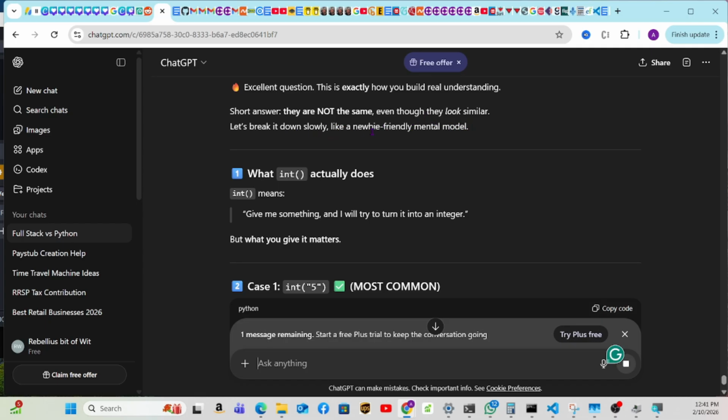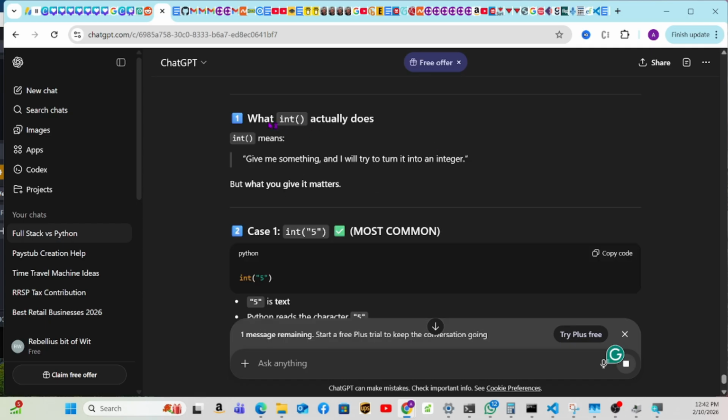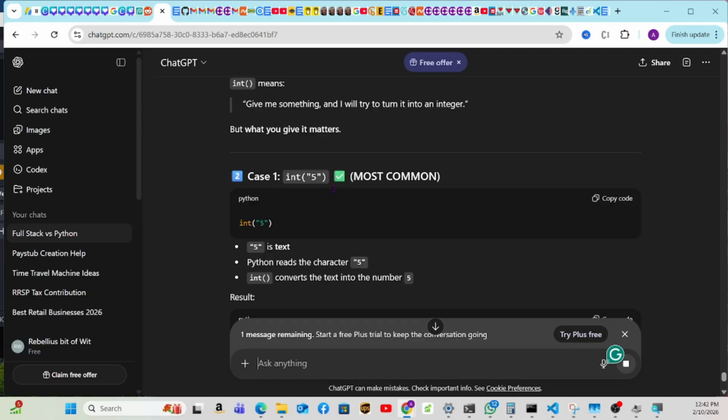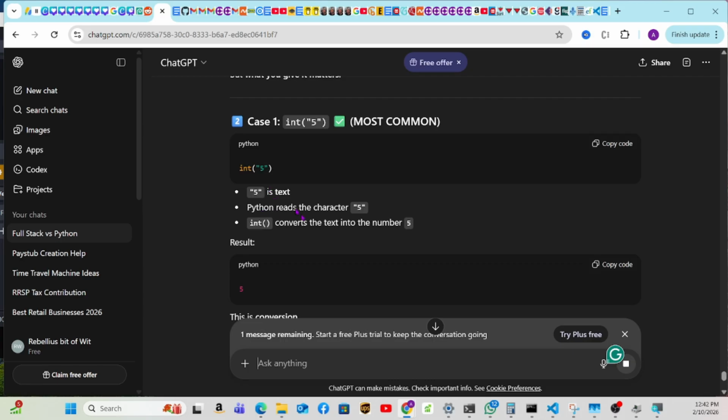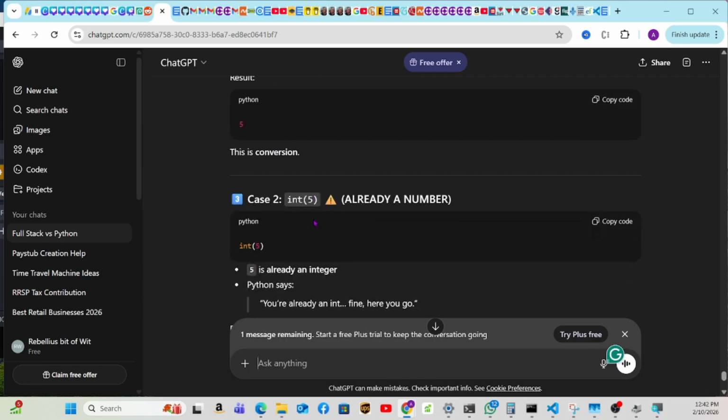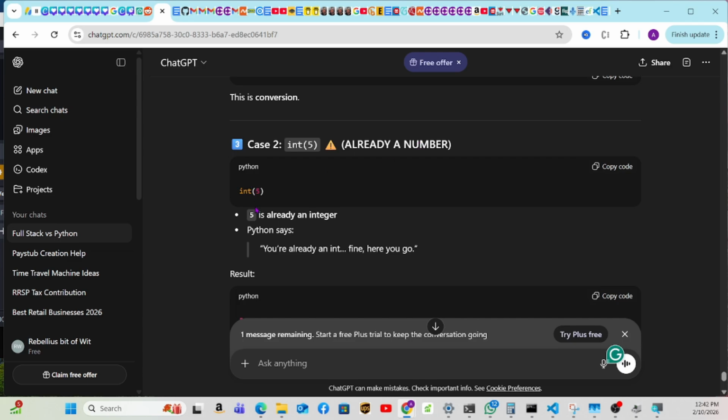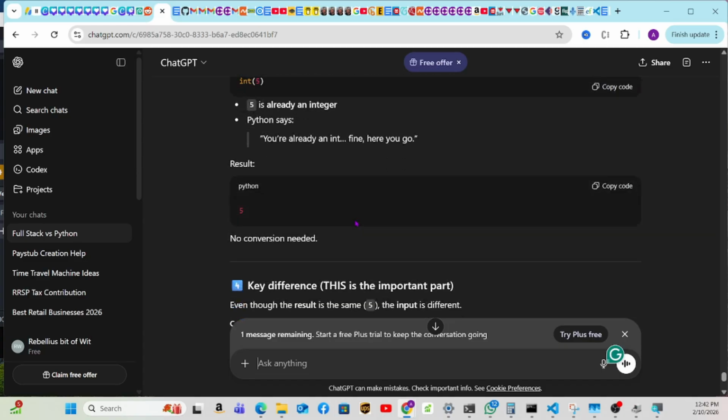Let's break it down slowly with a newbie-friendly mental model. What does int actually do? Int means give me something and I'll try to turn it into an integer. But what you give it matters. With int('5'), 5 is text. Python reads the character 5 and converts the text into the number 5. This is the conversion. Now with int(5), 5 is already an integer. Python says you already have an integer, fine, here you go, 5. No conversion needed.